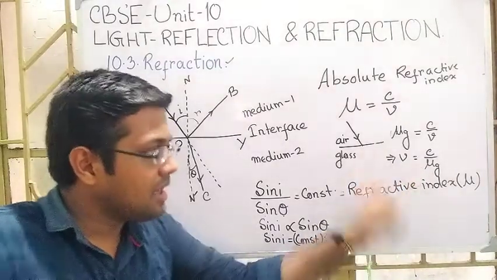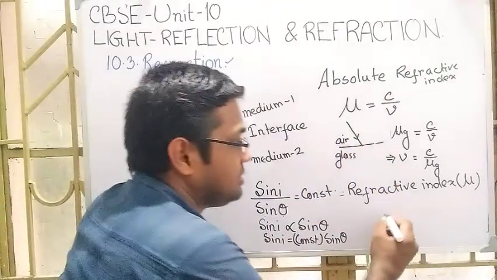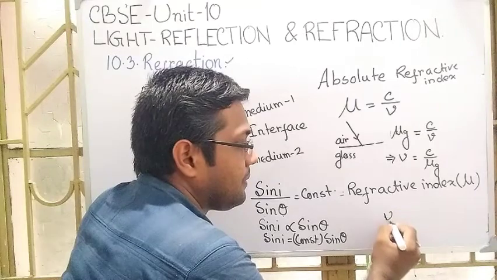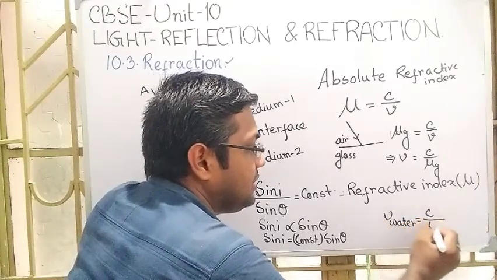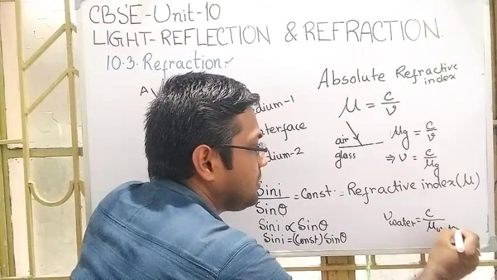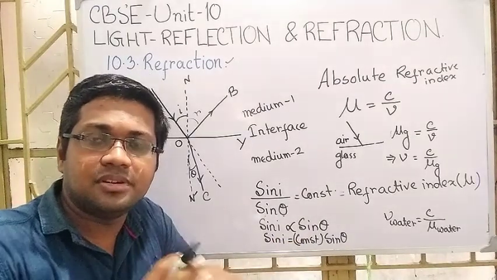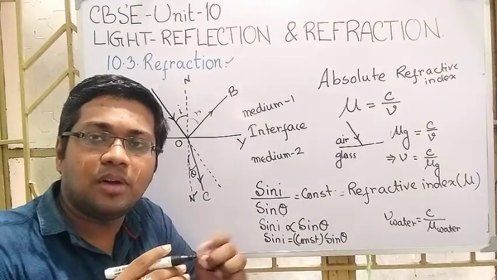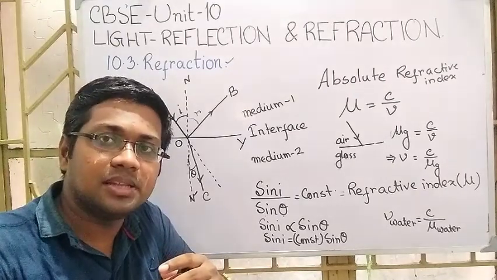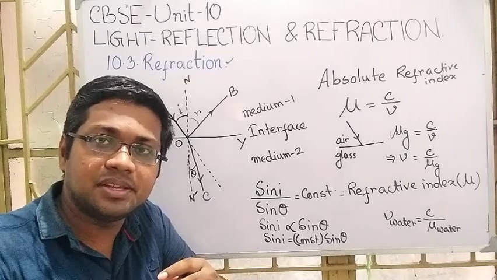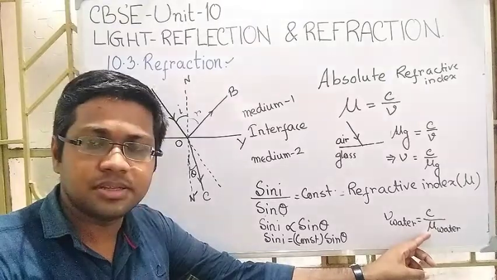If instead of glass I take water, then v of water is equal to c divided by mu of water. Since the water's property will never change, we can take mu of water as a constant, and that is 4 by 3, that is 1.33. Now 3 into 10 to the power 8 should be divided by 1.33.